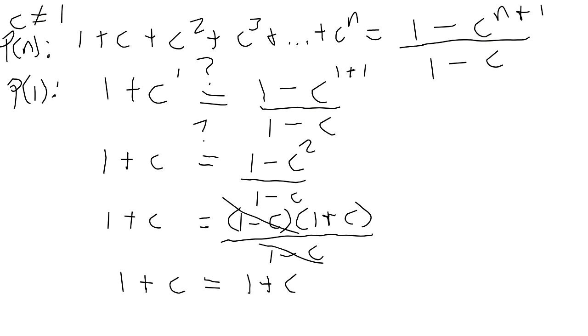So, where was I? Yeah, we have just shown that it's true for n equal 1. So now we're going to show that it's true for n plus 1. Sir, you assumed, you haven't proven. Yeah, we showed that the left side, 1 plus c, was equal to the right side, 1 plus c. Remember we put n equal 1 in there? The first thing we had done was to check p of 1. We put n equal 1 into the sum 1 plus c that goes up to c to the n.